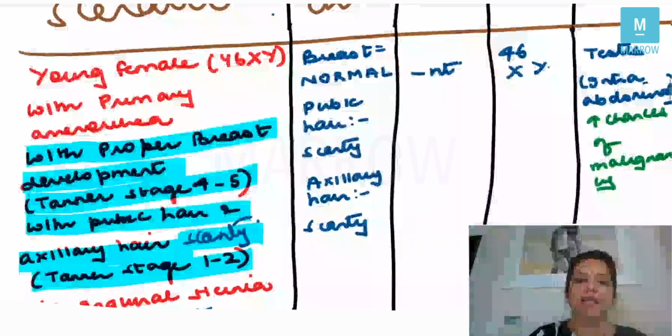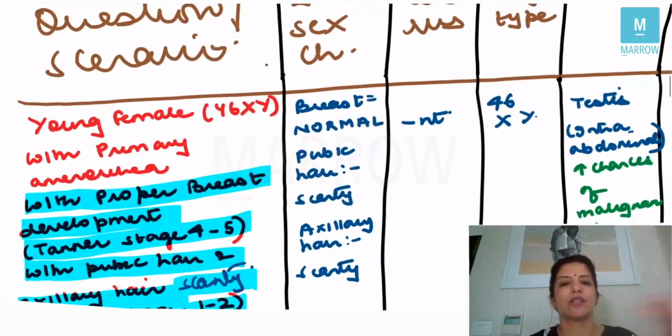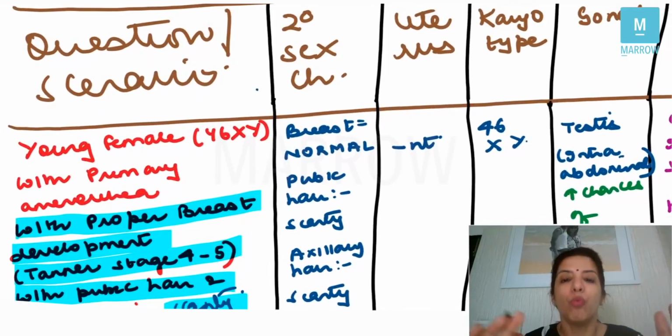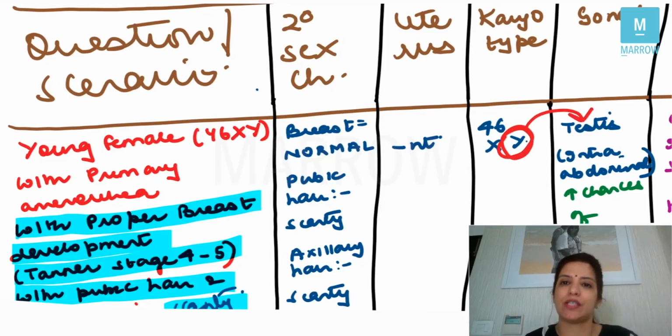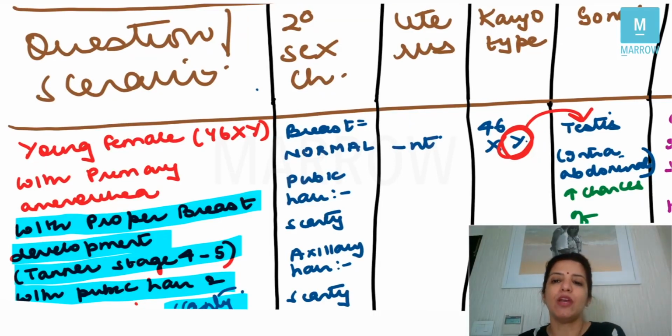Now, in this case, what is the question telling you about secondary sexual characteristics? The question is telling that the breast is normal, but pubic hair and axillary hair are scanty. The question is telling you that the uterus is absent. We know that this is a case of androgen insensitivity syndrome or testicular feminizing syndrome. So the karyotype is 46XY. Right? Now, because the Y chromosome is present, the gonads will be testes. Just now I told you, if the Y chromosome is present, gonads have to be testes. If the Y chromosome is absent, then the gonads have to be ovaries.